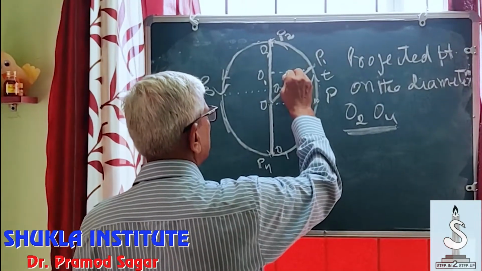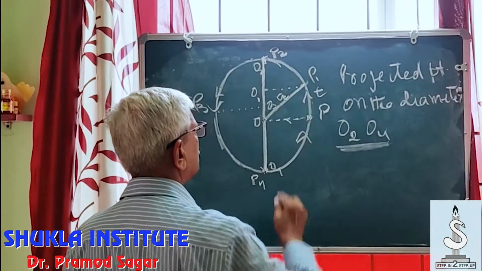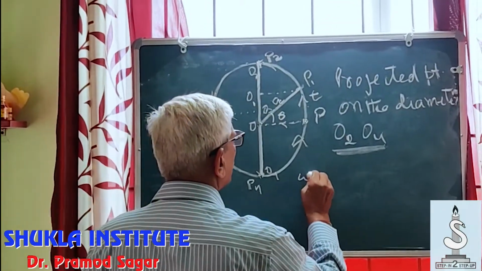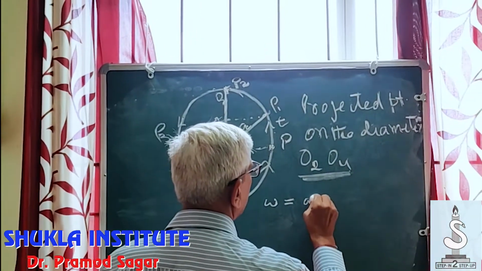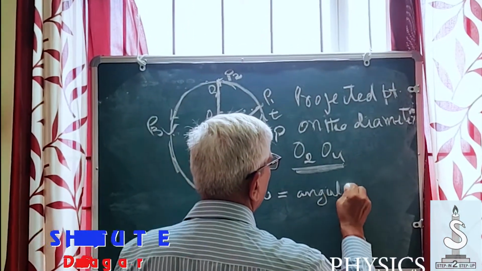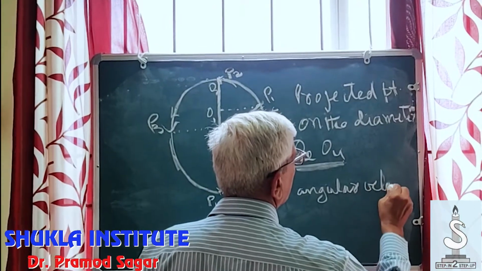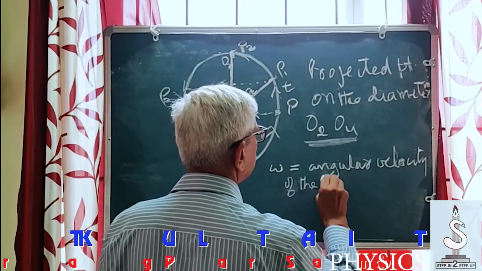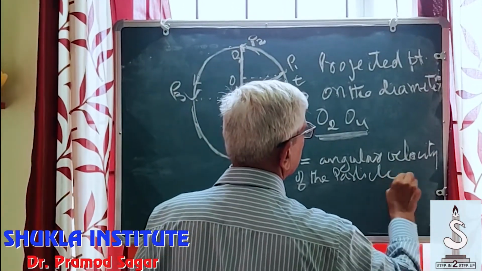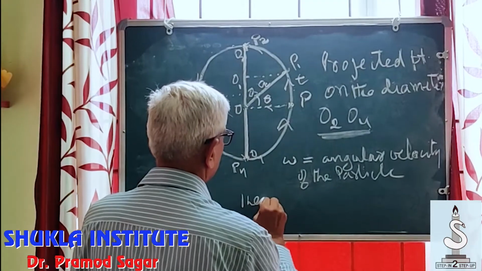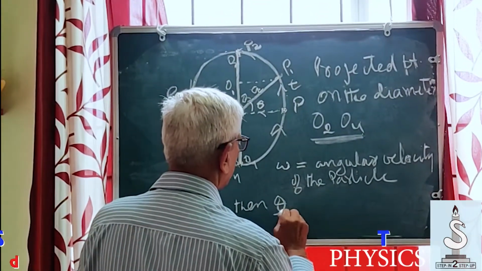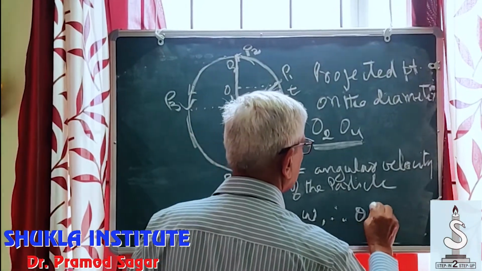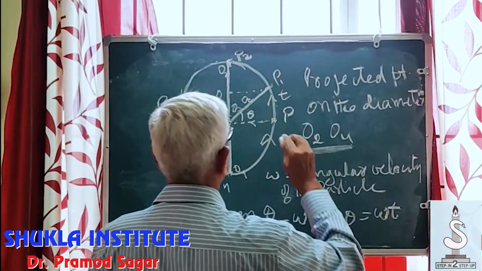this is, say, A, the radius of the circle. This angle is theta. If omega is the angular velocity of the particle, then theta by t is omega. Therefore, theta is equal to omega t.